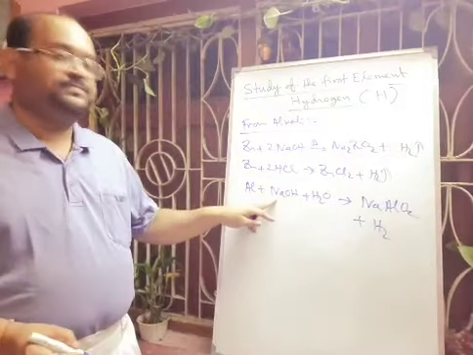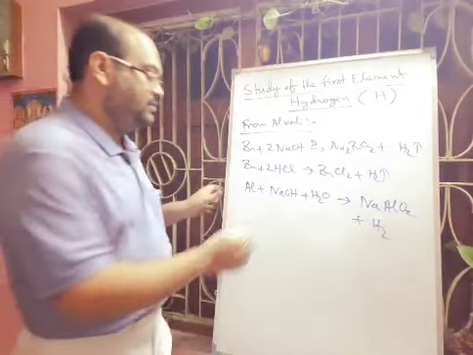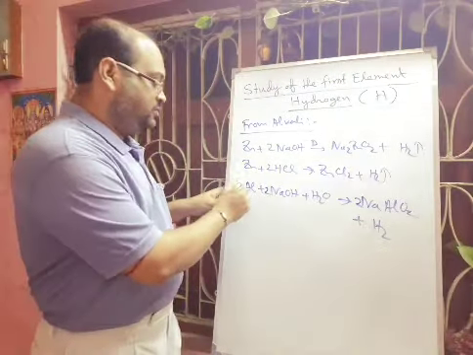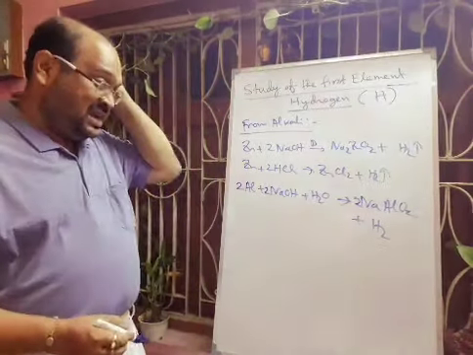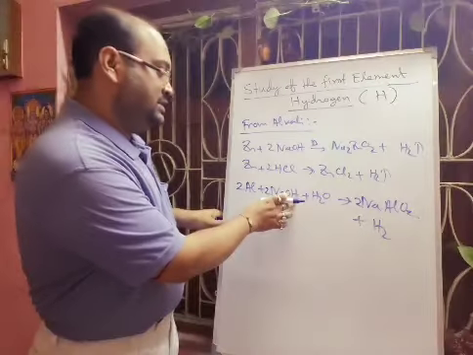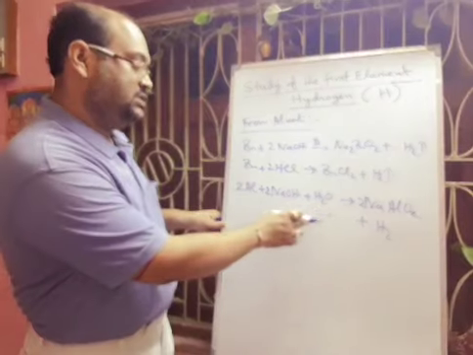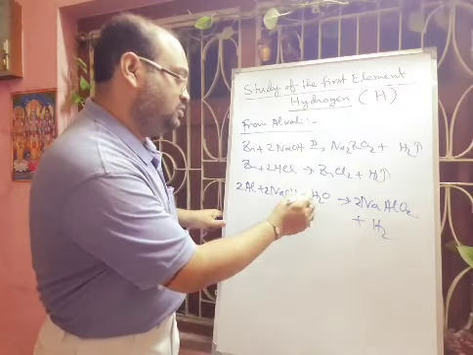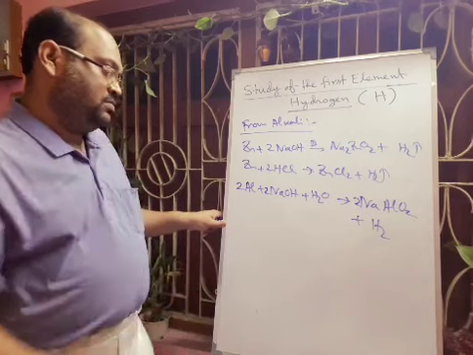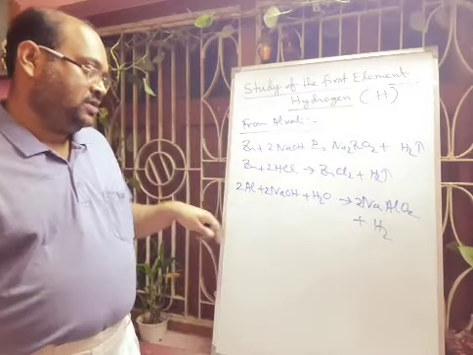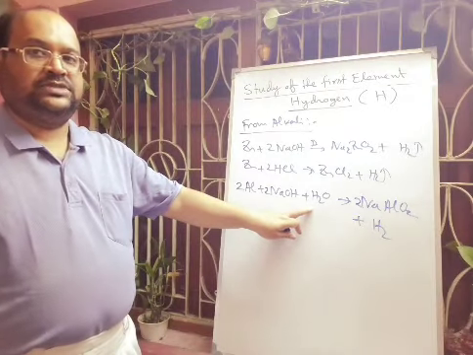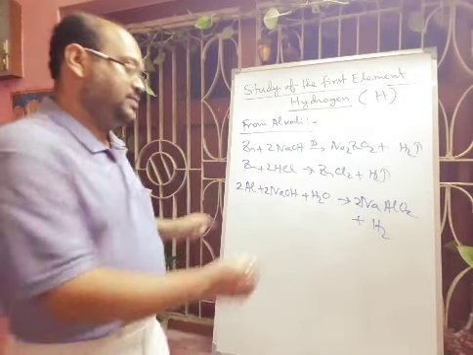Here one sodium is there, so here you have to put 2 sodium. Here also put 2 sodium. Then here you have to put twice aluminium, and hydrogen is 4. Here oxygen is 2, so you have to put 4 of water here, twice water.